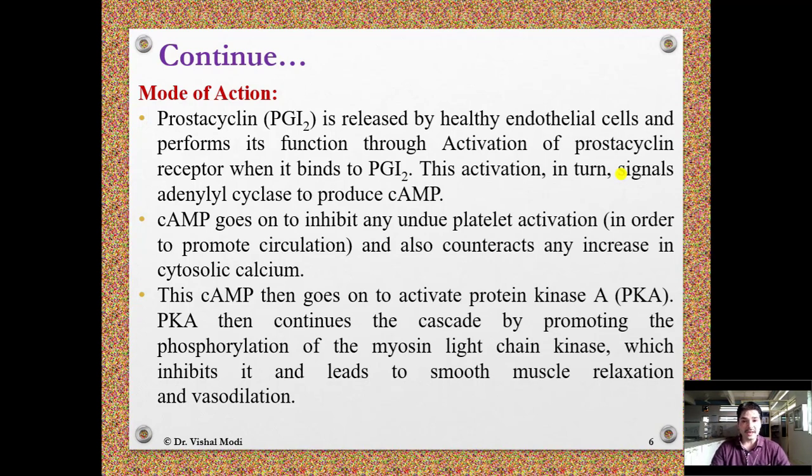It is also called as PKA. PKA then continues the cascade by promoting the phosphorylation of the myosin light chain kinase, which inhibits it and leads to smooth muscle relaxation and vasodilation.